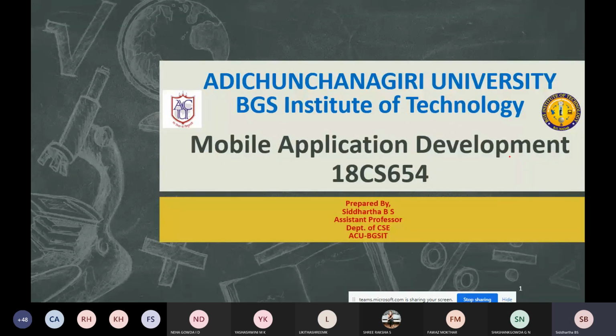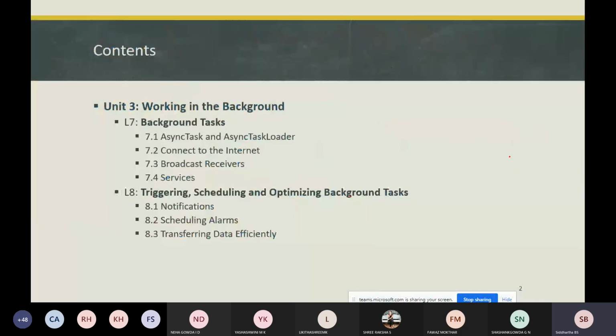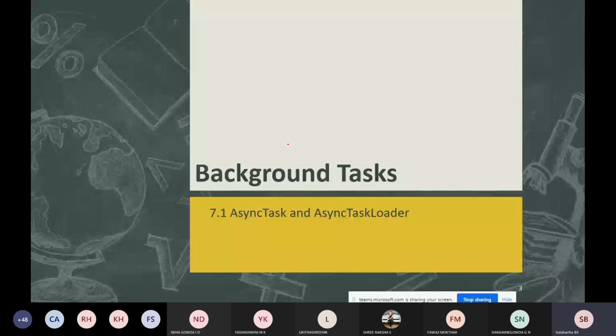Okay, good morning. Today we will see background tasks. That is the first thing: async task and async task loader. For background processing in Android, there are two ways. That is using the async task class, or we can do the background processing using the loader